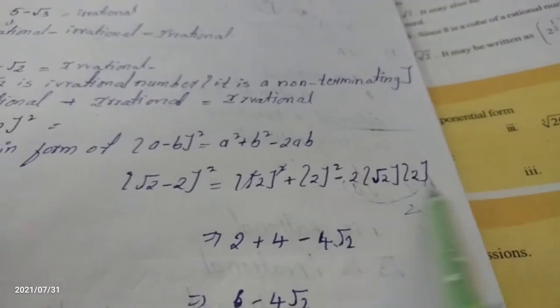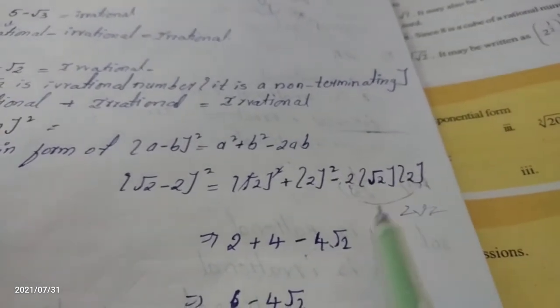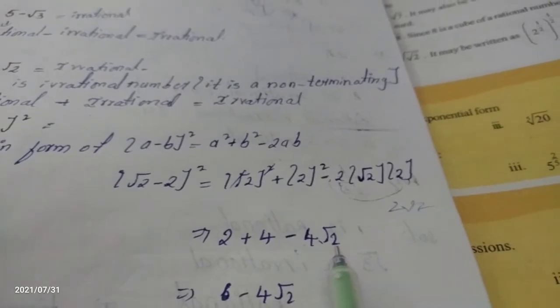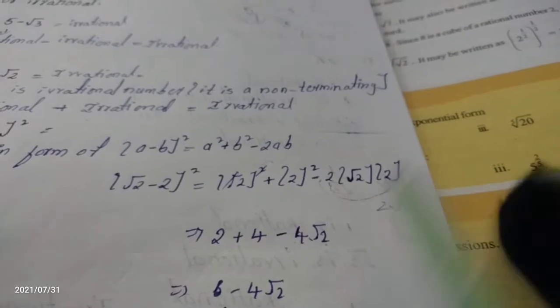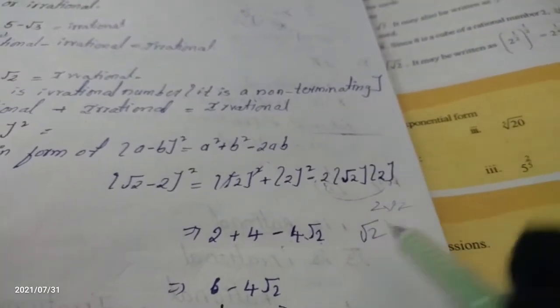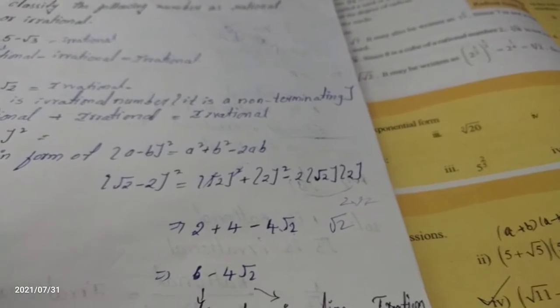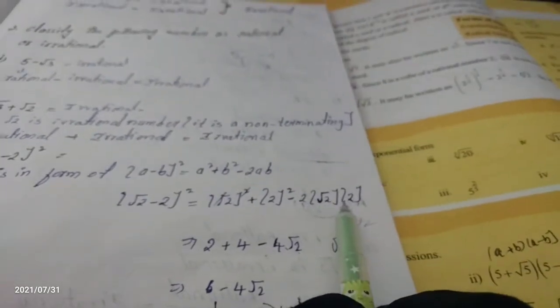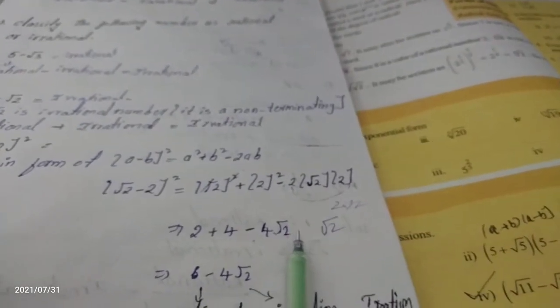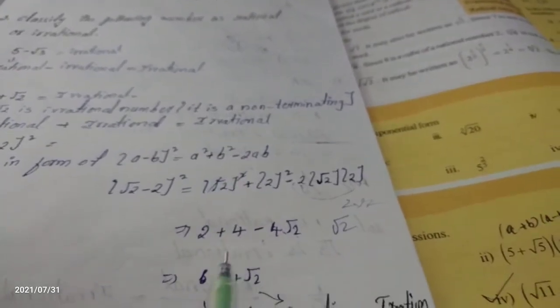Okay, 2 twos are 4. We just have to write the root as it is. We cannot do anything with the root value, okay, ma'am? It is a root. If we had another root 2, then we could multiply with the formula under root a into root b is equal to under root a into b. With the help of this formula we could do it, but there is no other root here. That's why we take it as it is. Okay, ma'am? Up to that, clear? We are applying the first formula. We have simplified it. Okay, the last step is there.